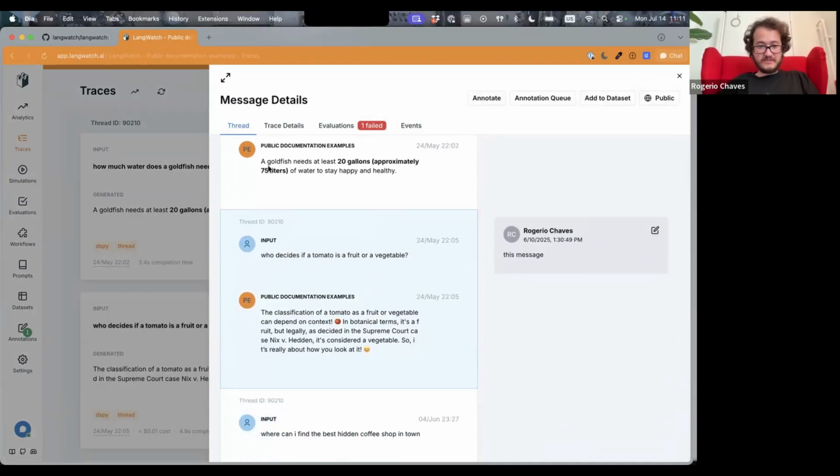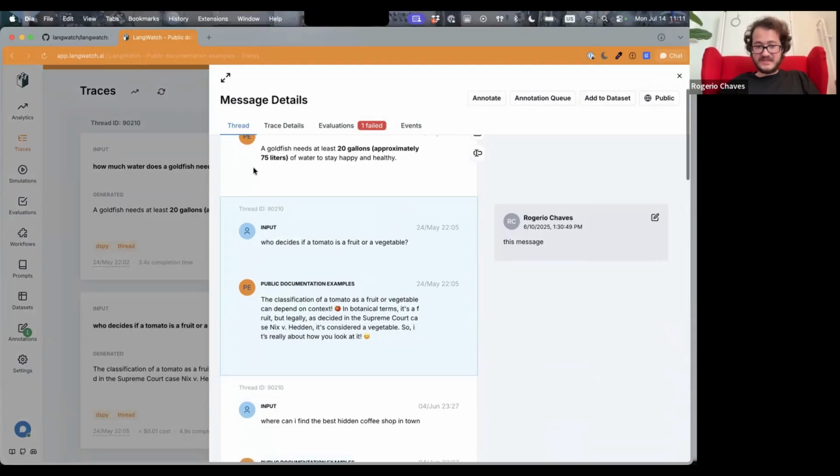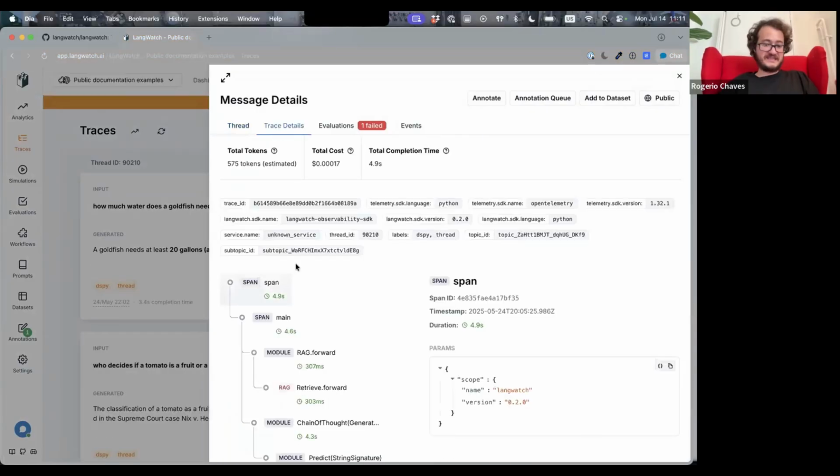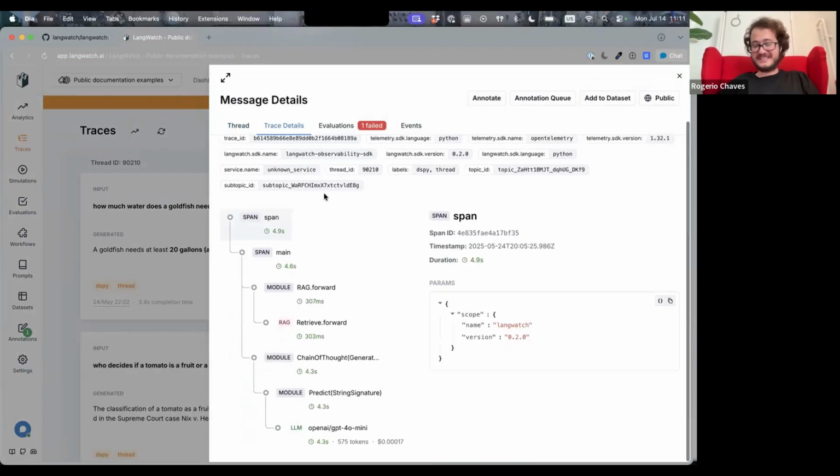And LangWatch allows you to capture those messages, which we call a trace. The trace is the standard naming for observability, together with the spans. So the structure goes like this. A trace is the full input and output, like the user sends a message and then receives an output, right? And a span is everything that happens in between this input and output. Many things might have happened.